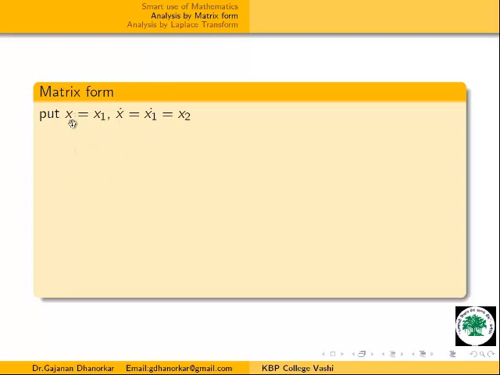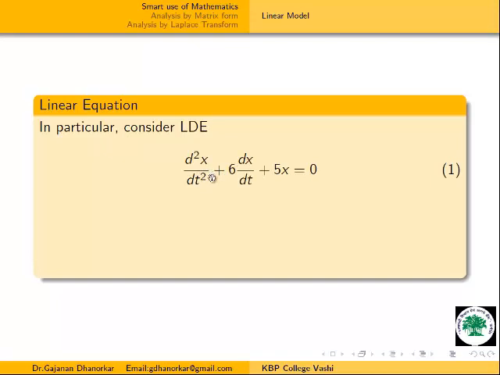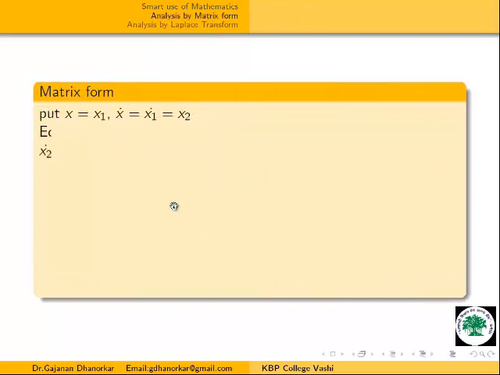Now here, in matrix form, I am taking x1 equal to x, and x dot, this is the derivative, x1 dot, is equal to x2. From this equation 1, this is our differential equation, by putting this substitution we can write x2 dot is equal to minus 5x1 dot minus 6x1, and this x1 dot is nothing but x2. Therefore, this is minus 5x2 minus 6x1.